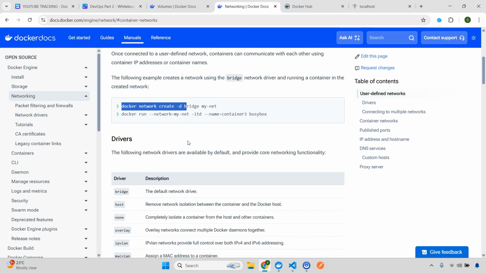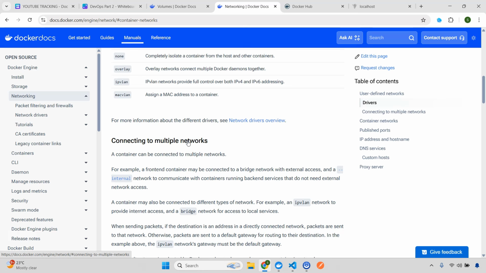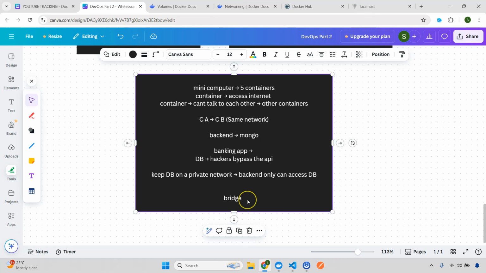It's not possible to explain each and everything, right? You also need to do some research. Come to the official documentation and do your research. So now let's go here. So we have a bridge network.